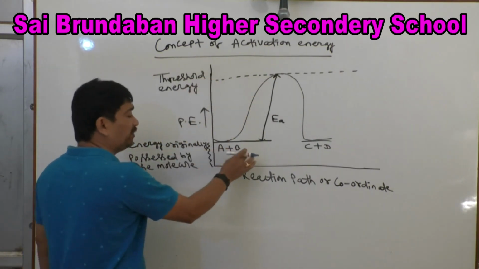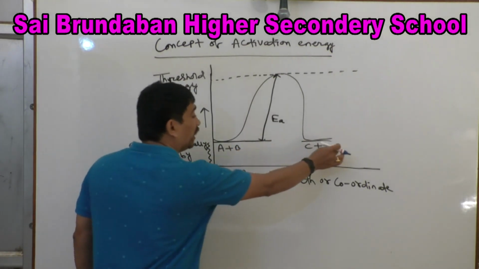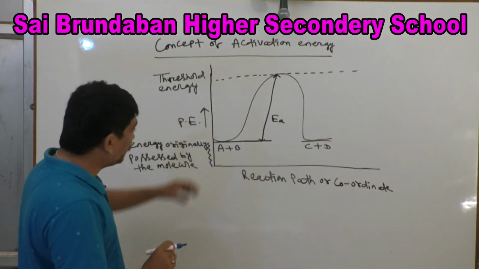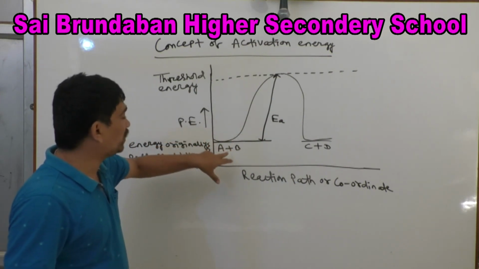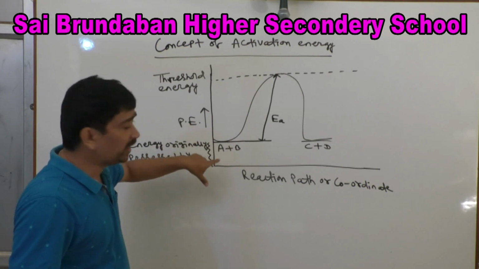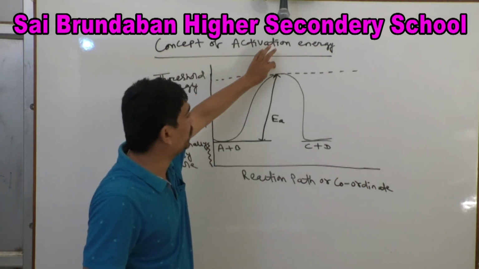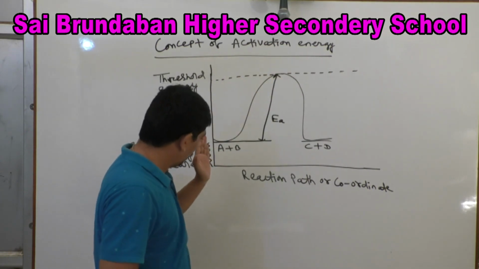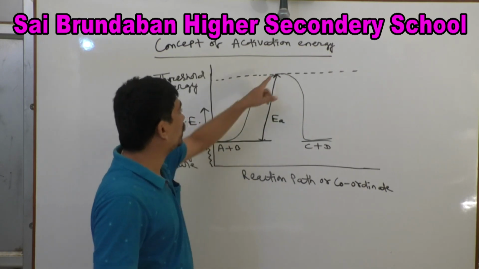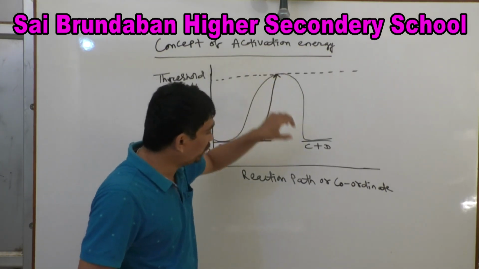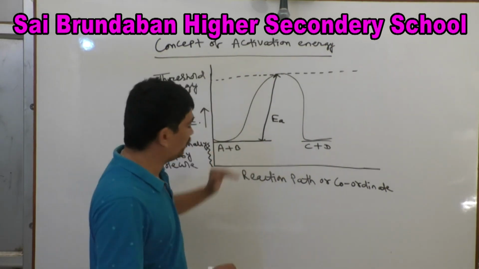So A and B are the reactants, C and D are the products. So what is activation energy? The excess amount of energy which must be supplied to the reactant molecule in order to reach the threshold energy barrier. This is the threshold energy barrier. So the excess energy which must be supplied to the reactant molecule in order to reach the threshold energy barrier to give the product, that is called activation energy. I will give you the definition. I am writing the definition.